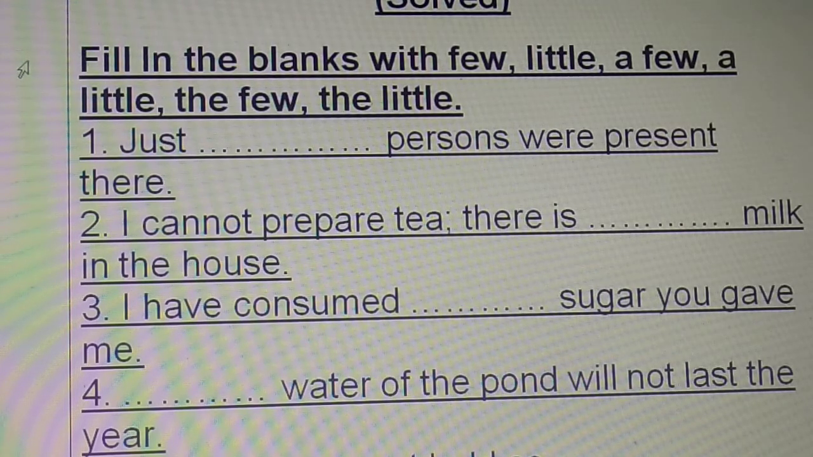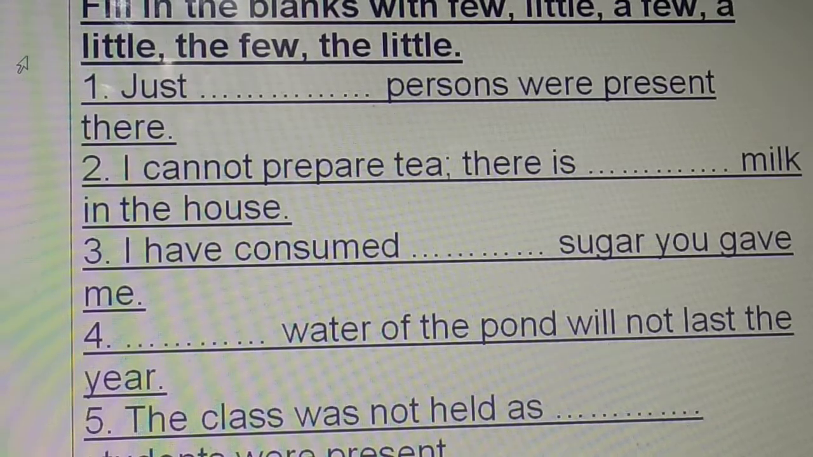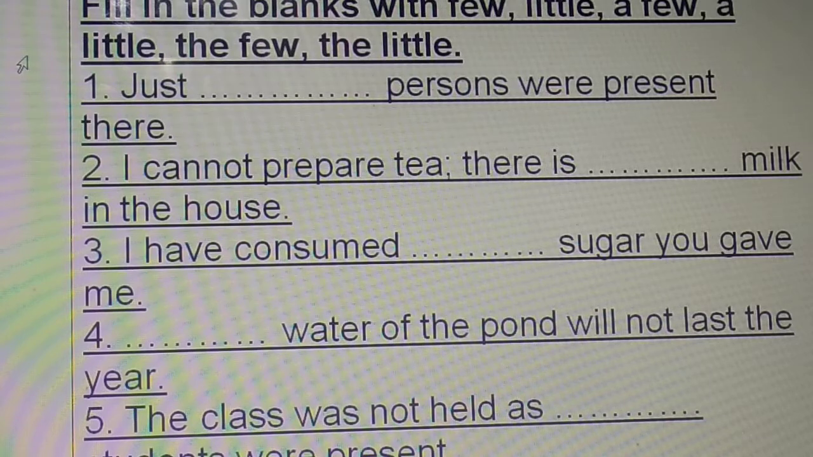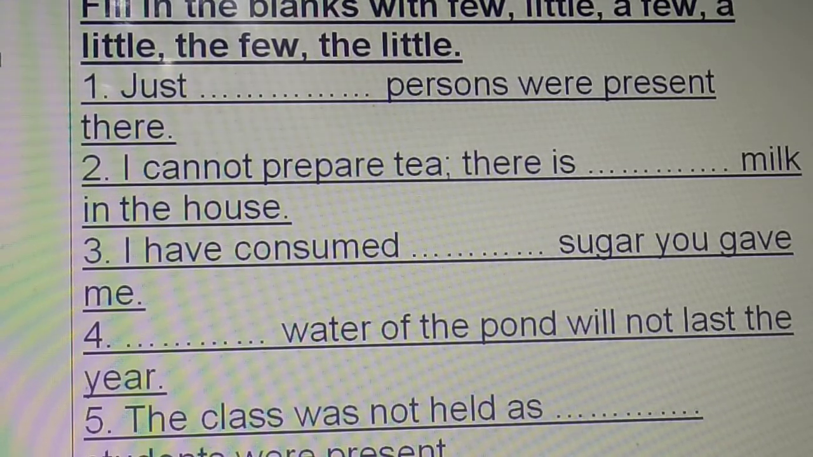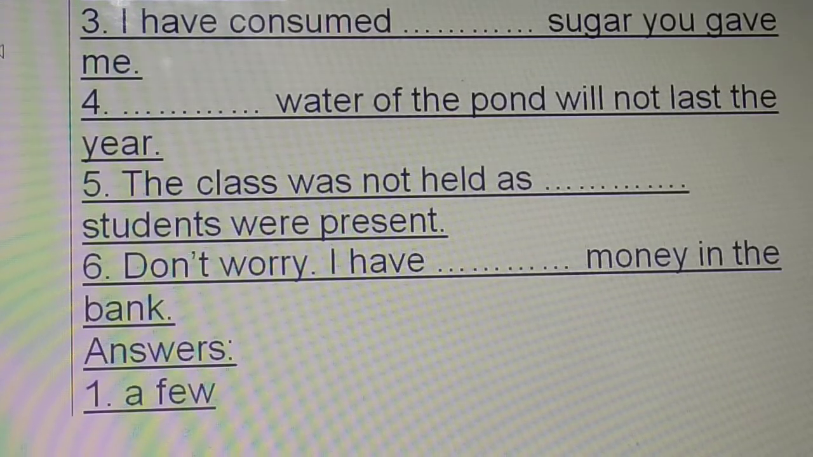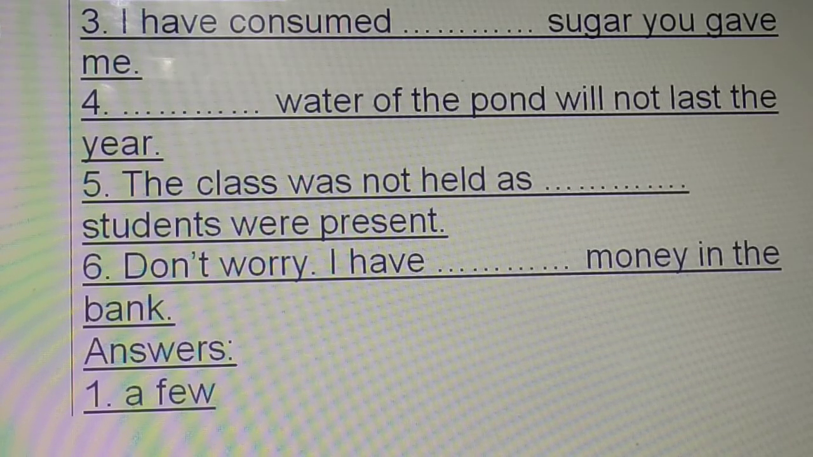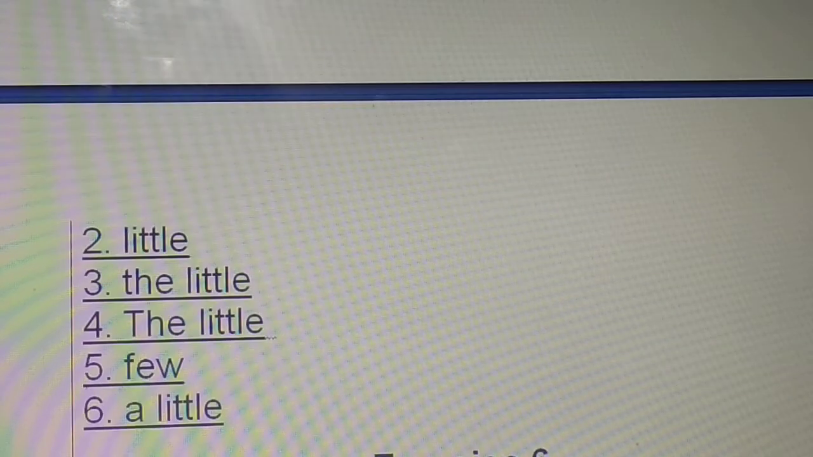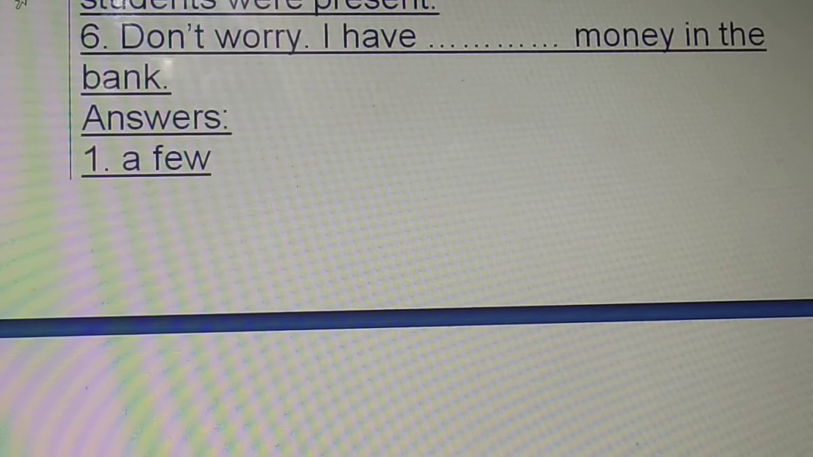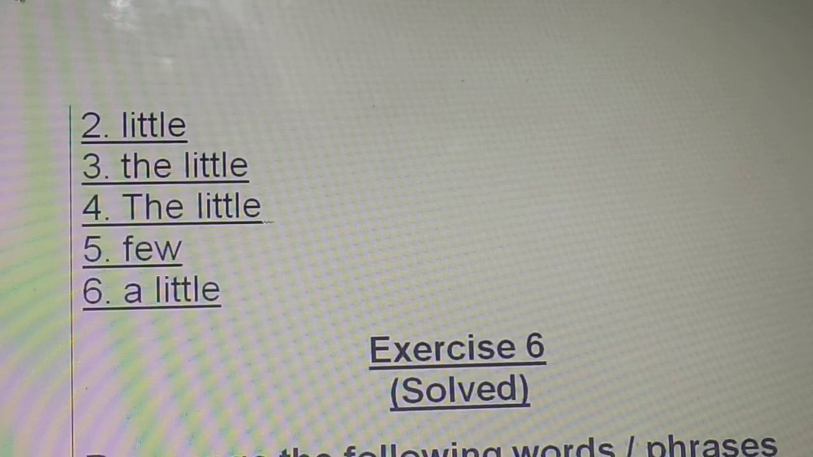Have you completed writing the answers, children? So did you read these questions, children? Okay. Are you able to write the answers? Very good. So, now the answers, children. Look at the answers. Did you get them all correct? Very good. So, these are the answers, children. Check once again. A few, little, the little, again the little, few, a little.